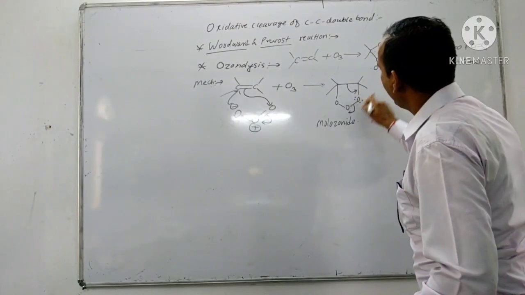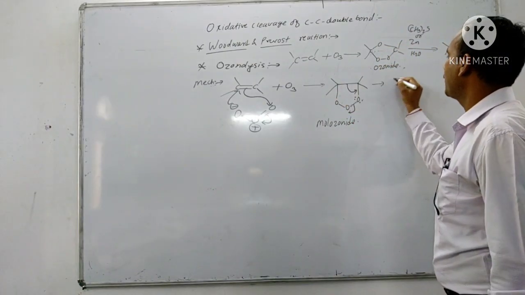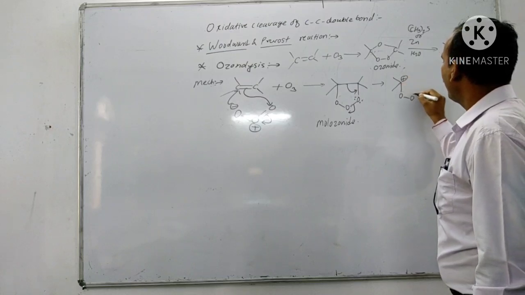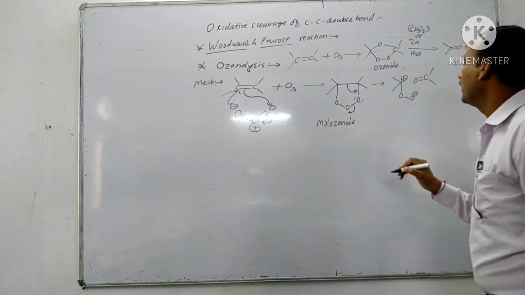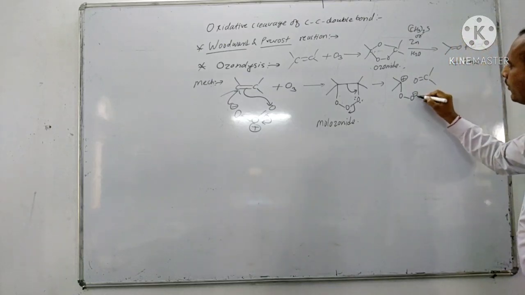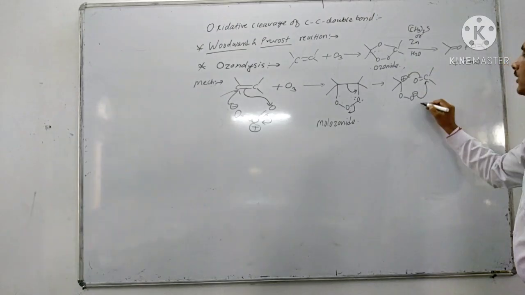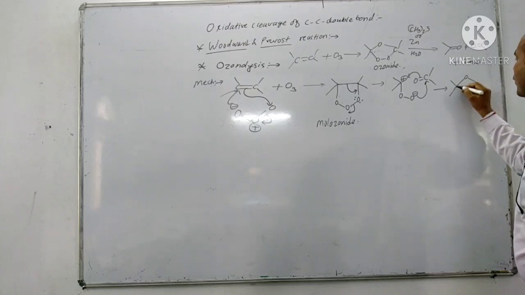To form this C double bond O and O minus, there is formation of positive charge. Then this O minus attacks the C plus to form the ozonide.